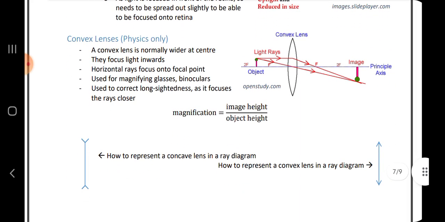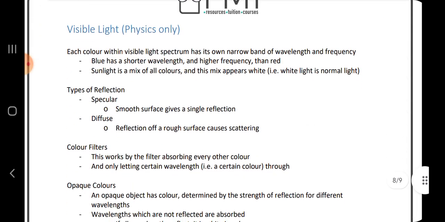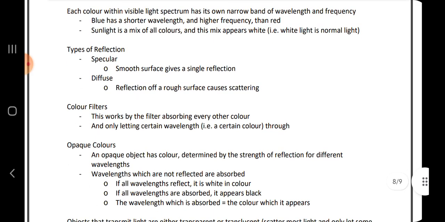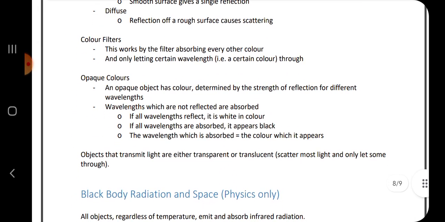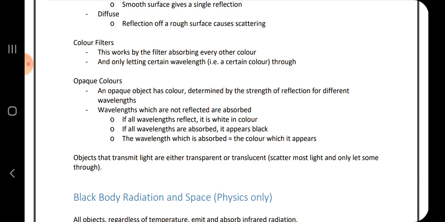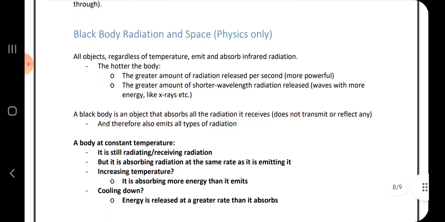Convex lens: a convex lens is normally wider at the center. They focus light inwards. Horizontal rays focus onto the focal point. Then visible light: each color within the visible light spectrum has its own narrow band of wavelength and frequency. Types of reflection: specular and diffuse. Color filters: this works by a filter absorbing every other color and only letting certain wavelengths through.